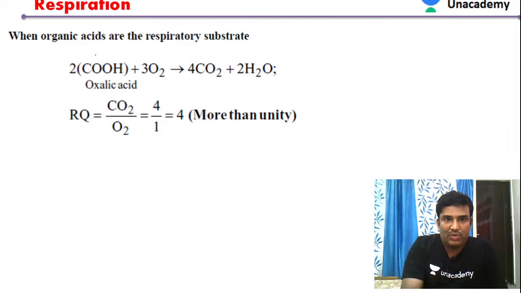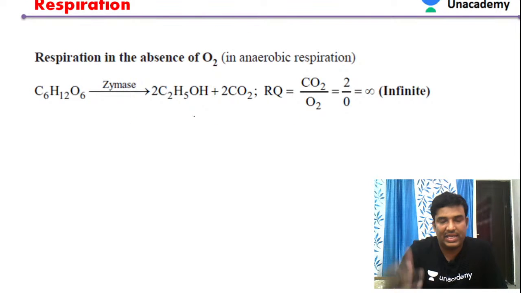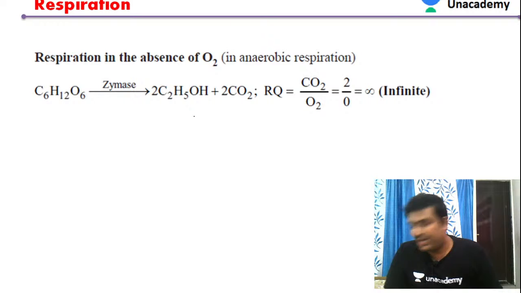Yes, let's move to the next one. Oxalic acid is another organic acid. You can see here again the value is more than 1. It is almost 4, so it is 4 actually. So when oxalic acid is oxidized, you get a value more than 1. Clearly we have to remember that. Then let us see the next one.